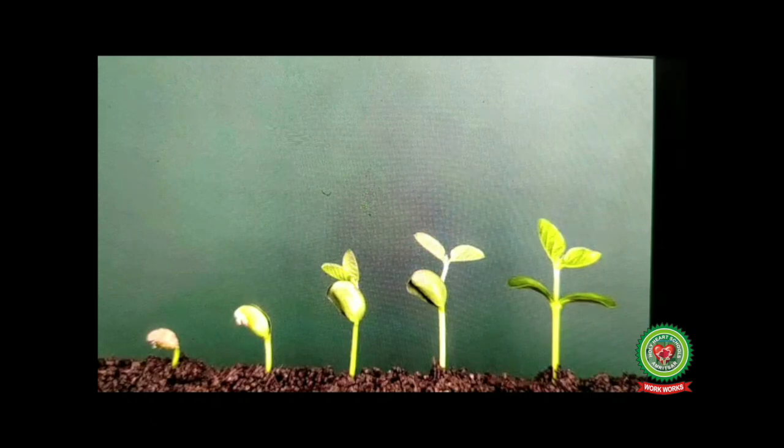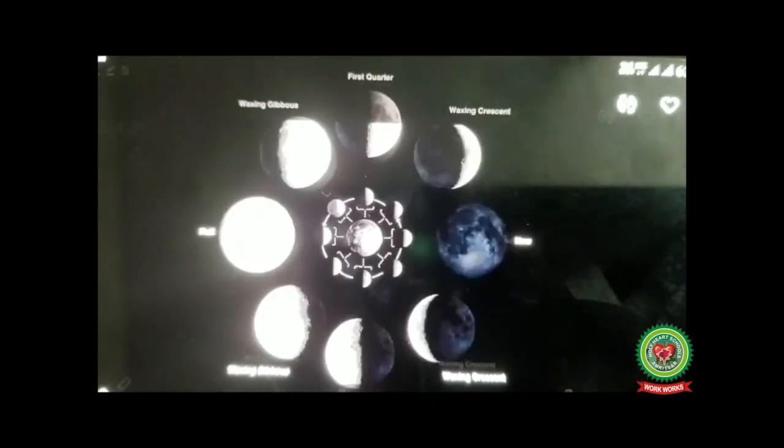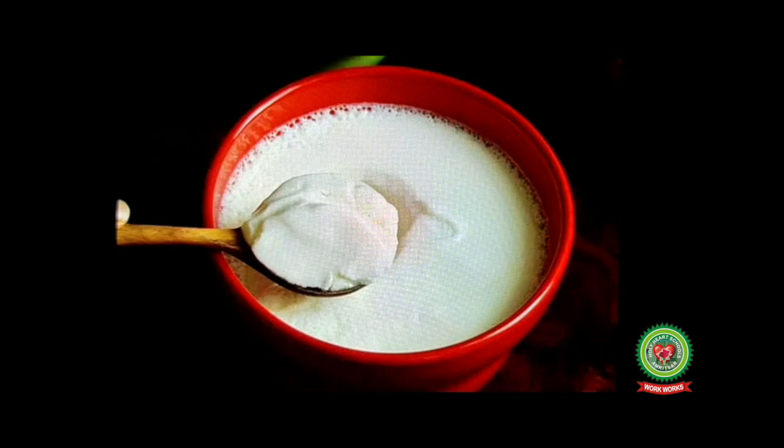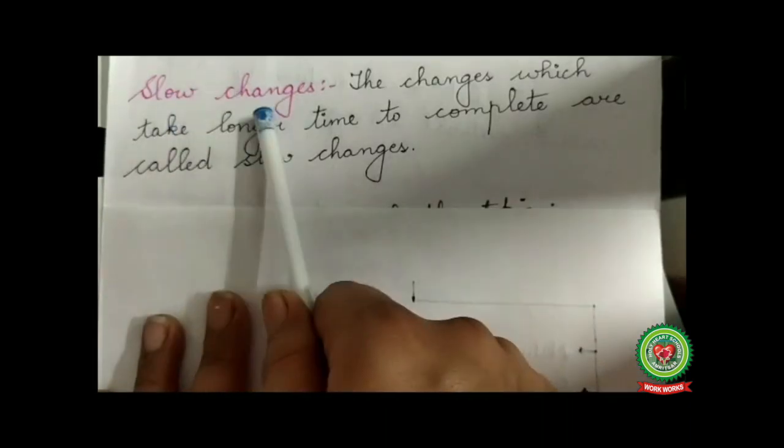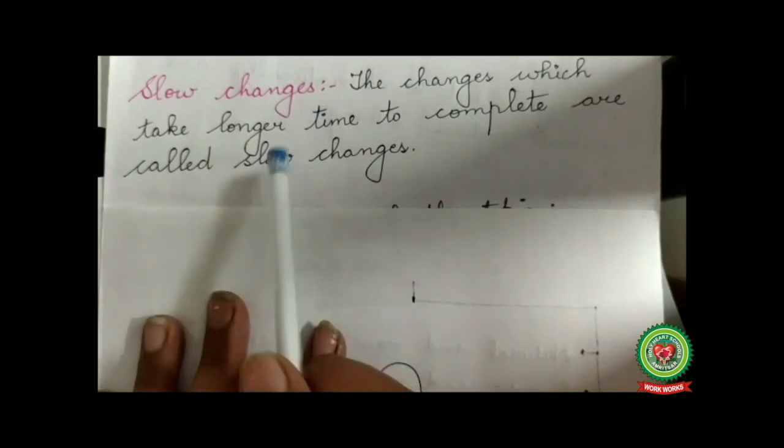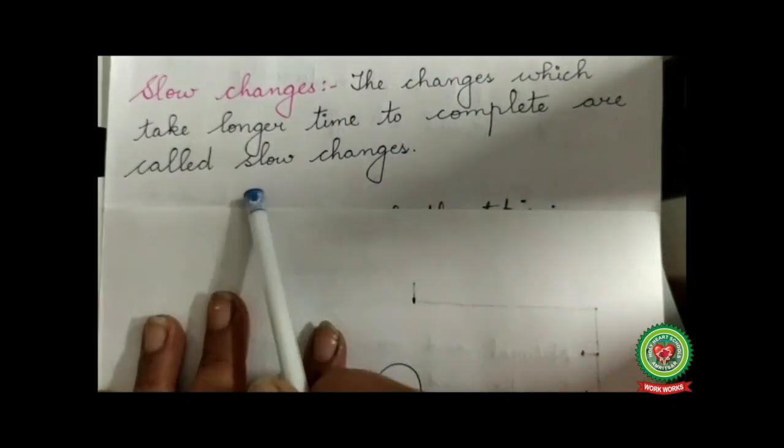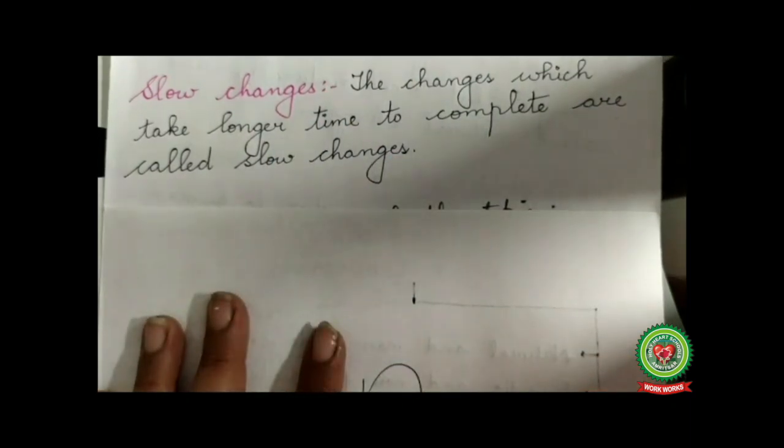So slow changes are the changes which take a long time to complete. Change of phase of the moon is also a type of slow change. Formation of curd from milk is also an example of slow change because it takes a long time to complete. So slow changes are the changes which take a longer time to complete.